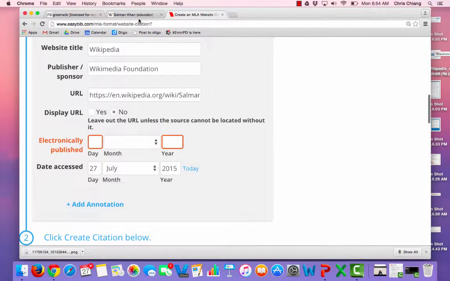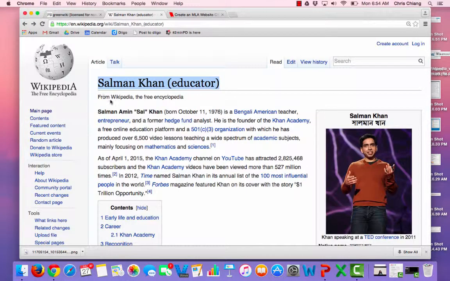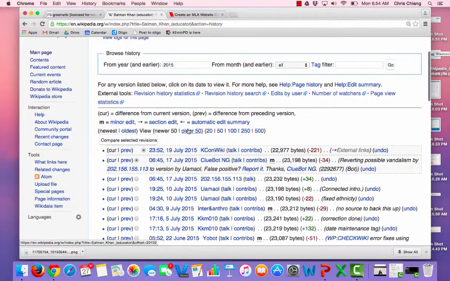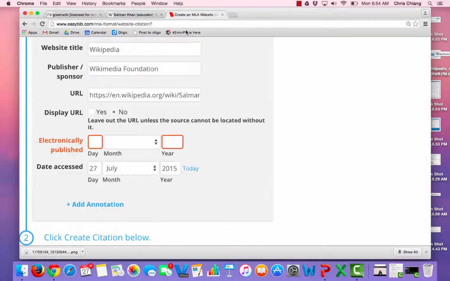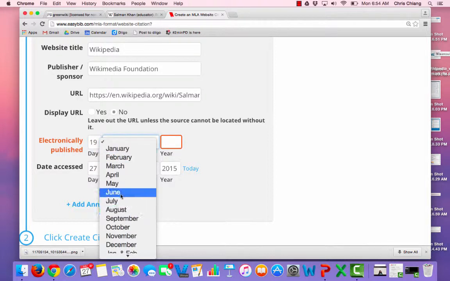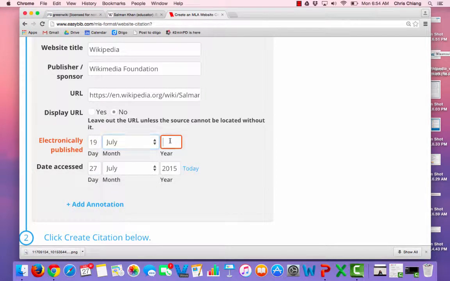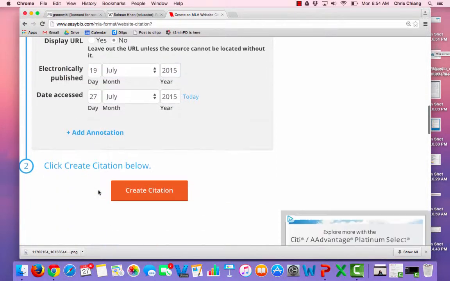Electronically published. You know what? Usually if it's an article, there's a date. There's not a date here. I can try one other place. In Wikipedia, there's a thing called View History in the top right corner. So if I click View History, I see the most recent change was made July 19th, 2015, by the user kconwiki. Who knows who that is? So I put down 19th July 2015. And I click Create.